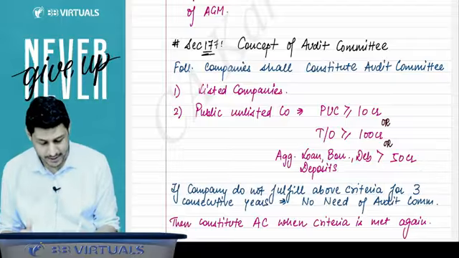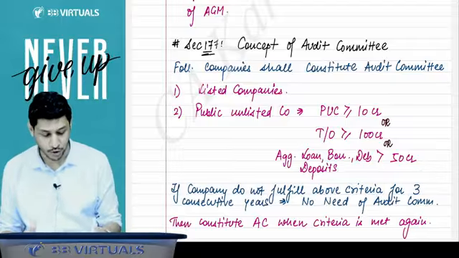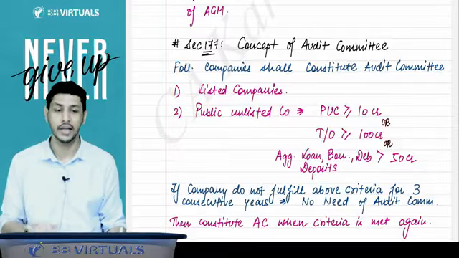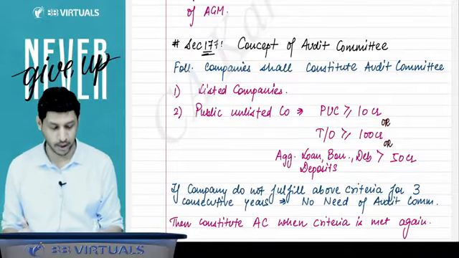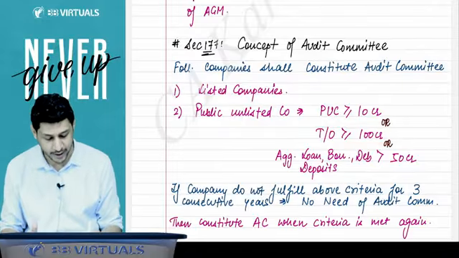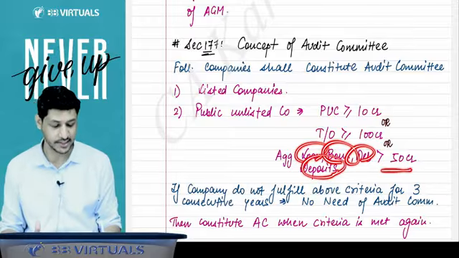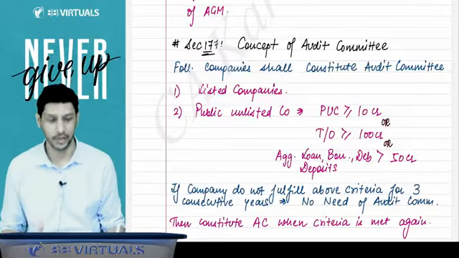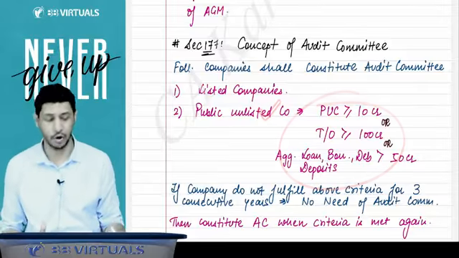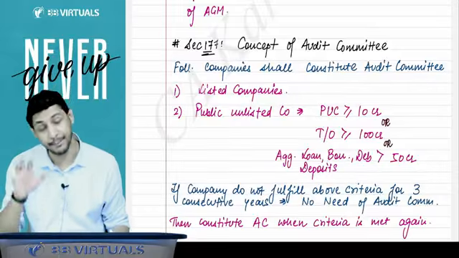Sir, the audit committee is to be constituted by which companies? Listed company, any public unlisted company where paid up share capital is 10 crore or more, or turnover is 100 crore or more, or aggregate of loan, borrowing, debenture, deposits is greater than 50 crore, not equal to or more than, only more than 50 crore. Then the public unlisted company also has to constitute the audit committee mandatorily.